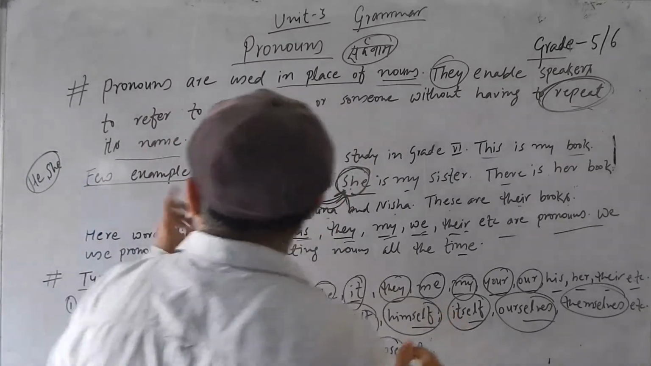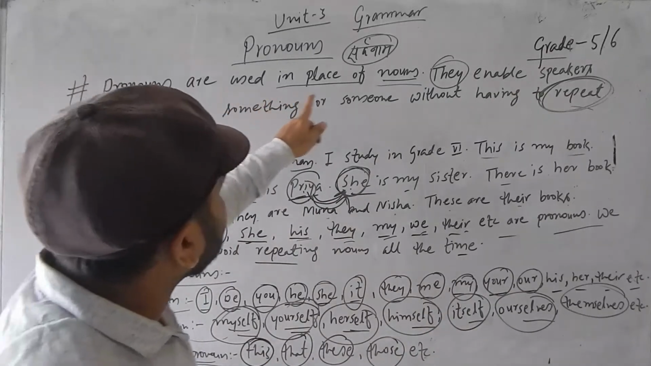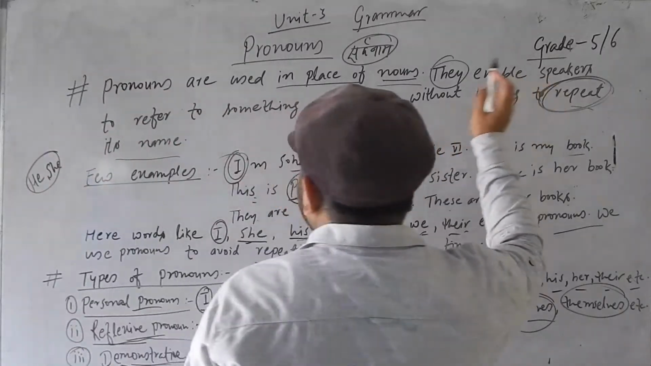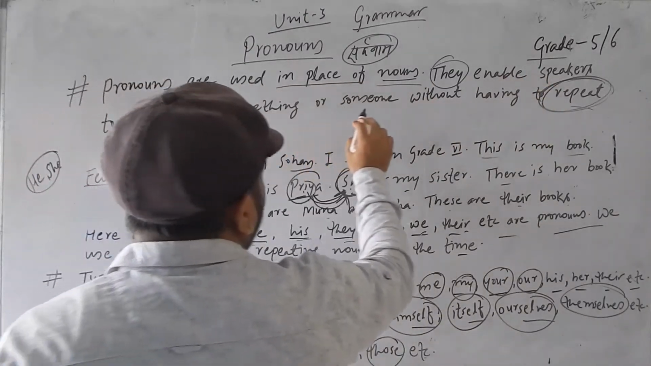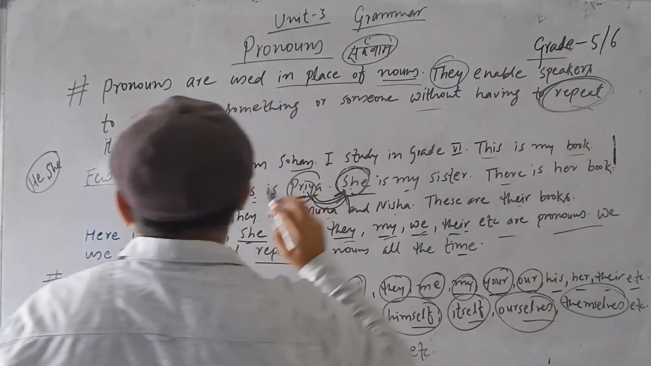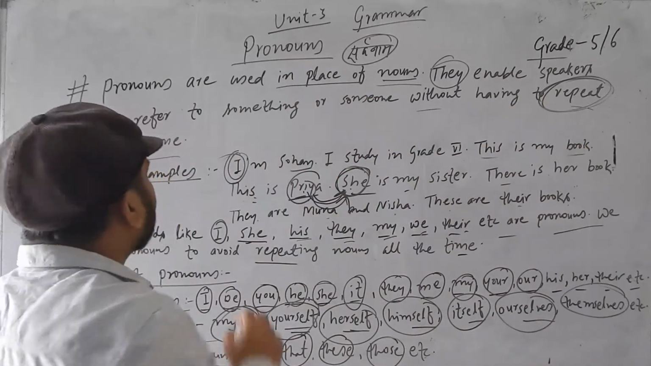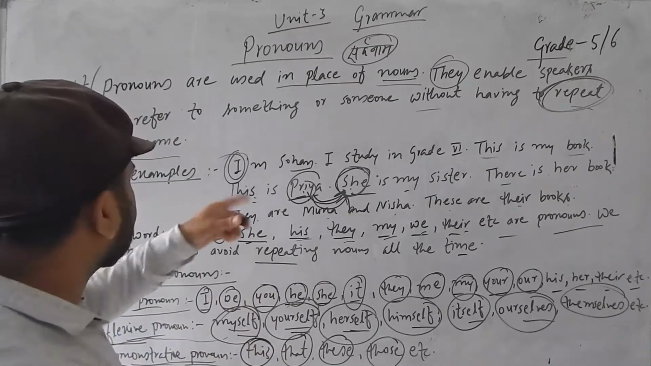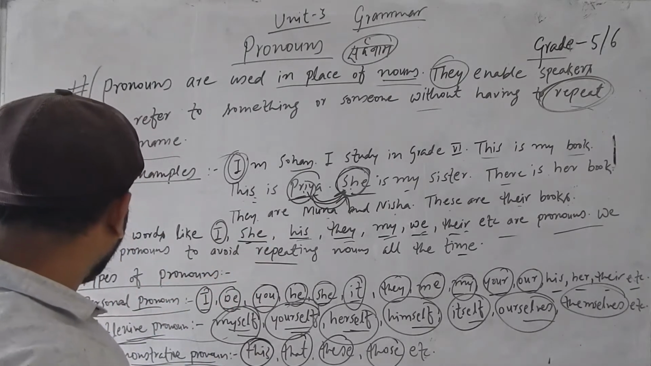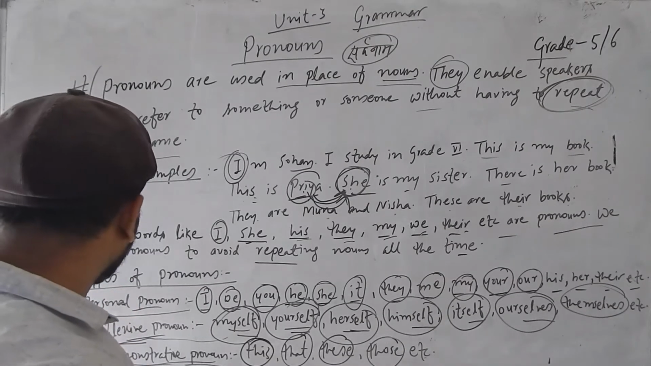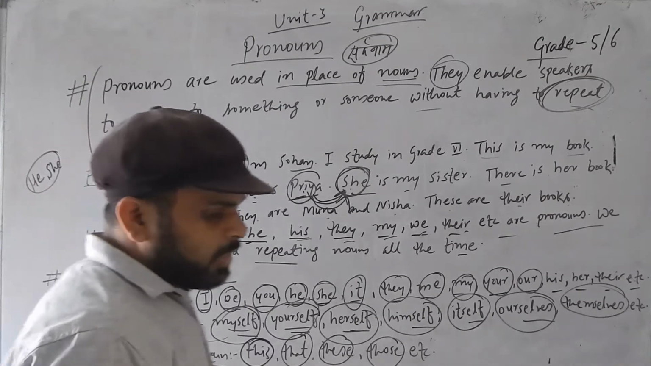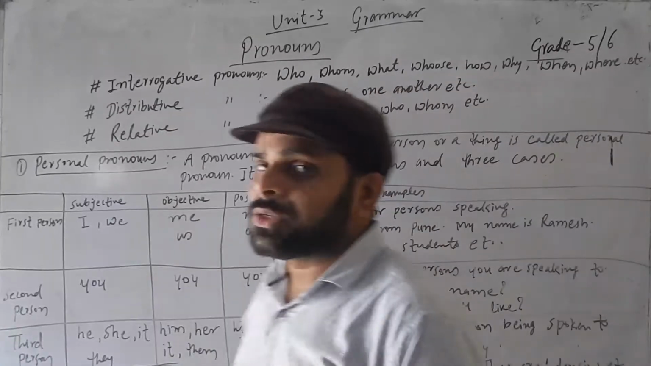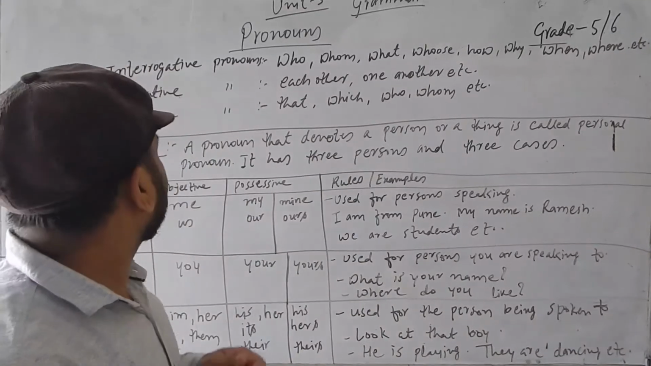Now, we come to know that pronouns are used in place of nouns. Firstly, they enable speakers to refer to something or someone without having to repeat its name. This is the basic thing you have to remember. Okay, there are examples. Types of pronouns: personal, reflexive, demonstrative, and there are next pronouns as well. So see. Okay, so we are talking about pronouns.